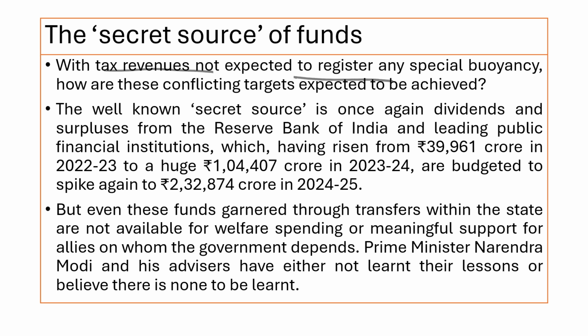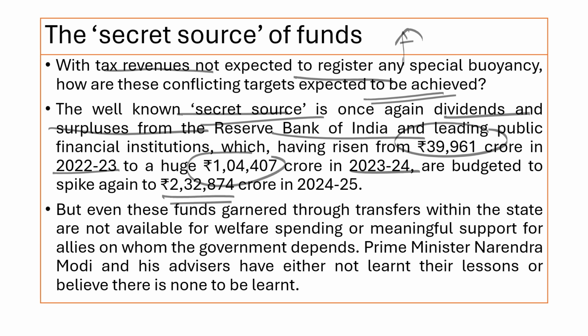However, the tax revenue, we are not going to see any rise in tax revenue, but how are they going to achieve this? The secret source is again the dividends and surplus from the Reserve Bank of India and leading public financial institutions. So it was 39,000 in 2022, 1 lakh 4,000 in 23-24 and 2 lakh 32,874 crores. You don't need to mug up these things. You just need to remember there is an increase in revenue, dividends and surpluses issued by the Reserve Bank of India and financial institutions to the central government. Whether these funds will be utilized for welfare development, all these things need to be seen.